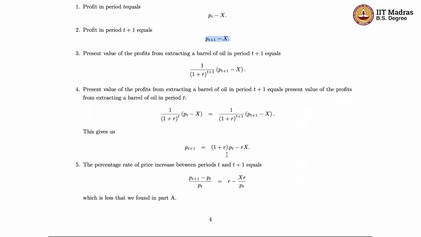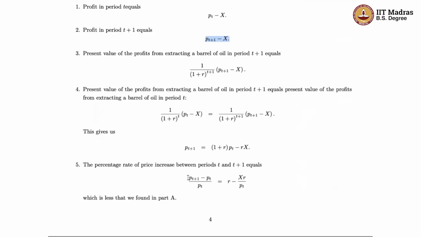If we do that here, you can do the algebra and show that this is going to be R - XR/PT, right? How do you see that? Subtract PT, so you have 1 times PT, bring that to the left hand side, and then divide throughout by PT. So you end up getting this expression, right?